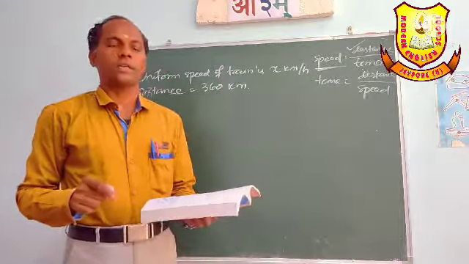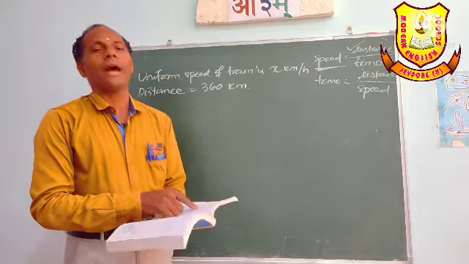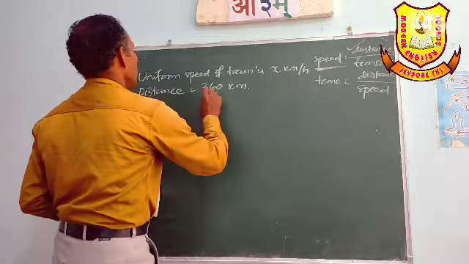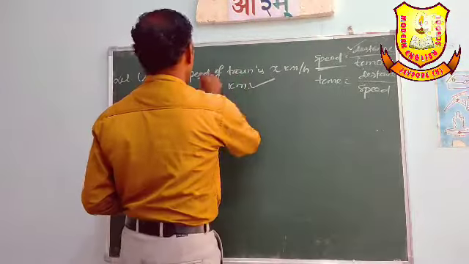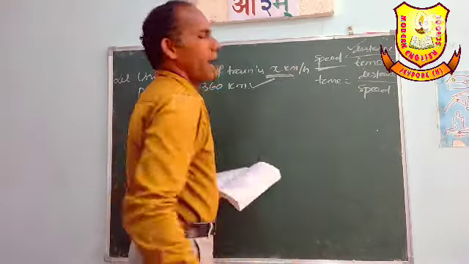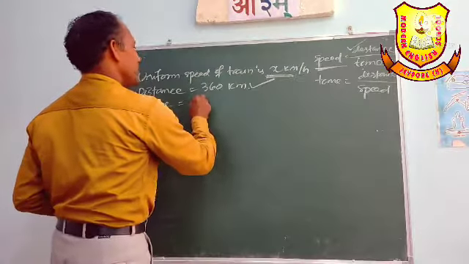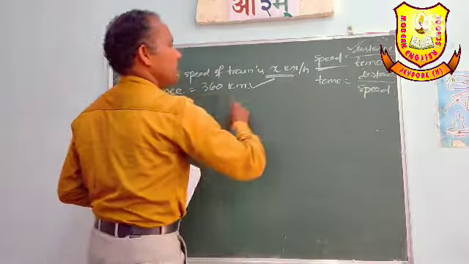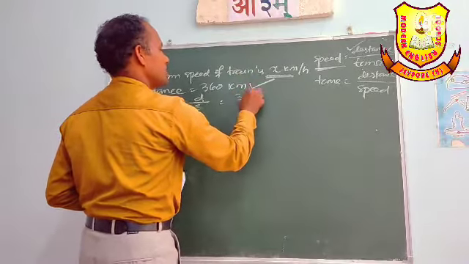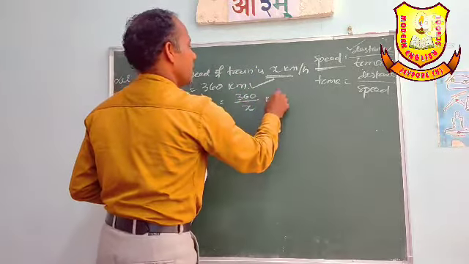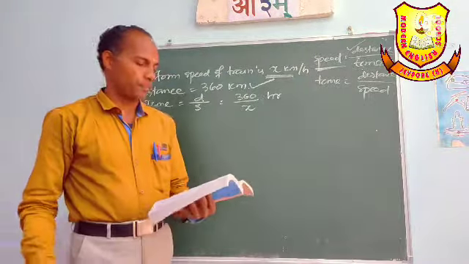According to the question, a train travels 360 km at a uniform speed. So distance equals 360 km and we have taken the uniform speed as x km per hour. So what will the time be? Time equals distance by speed, so time equals 360 by x hours.